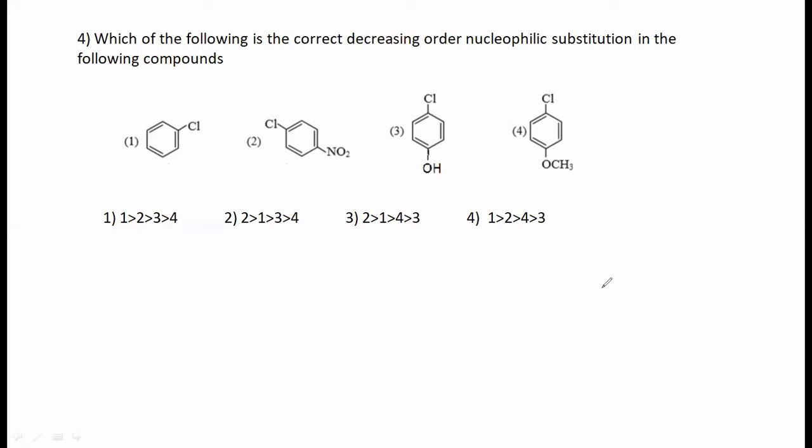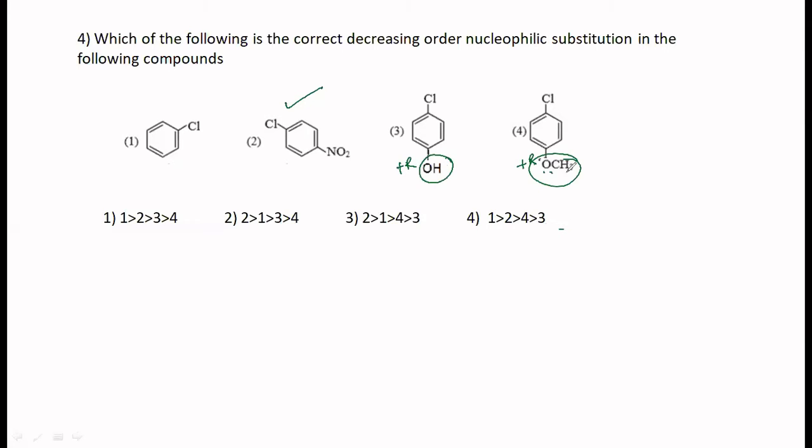Any answer for this? Of course, this is the best reagent for nucleophilic substitution. All of you know that. And these two are electron releasing groups. That too, plus R effect. This one also shows plus R effect. Which is the one which shows better plus R effect, more plus R effect? That will be least reactive.